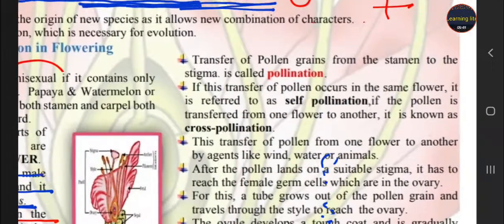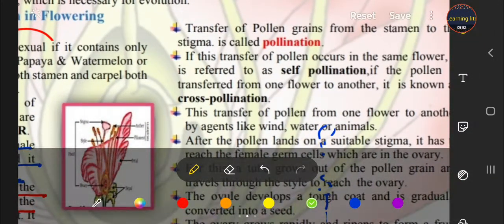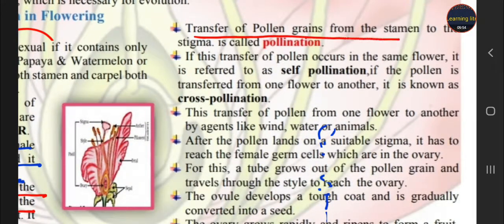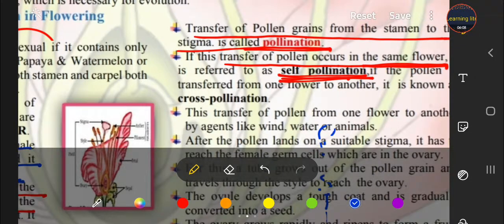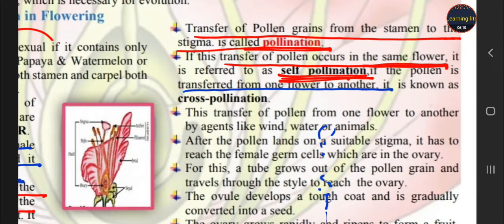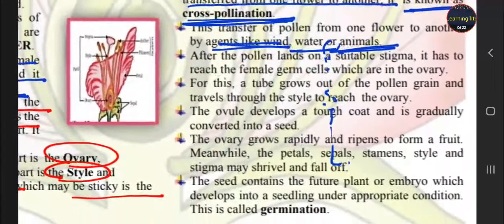Next one, when the pollen grain is transferred from the anther to the stigma, this process is called pollination. And pollination is of two types. First is self-pollination. Self means the transfer of pollen occurs in the same flower. Second is cross-pollination. If transfer of pollen occurs from one flower to another, then it is called cross-pollination. And cross-pollination occurs by agents like wind, water, animals.